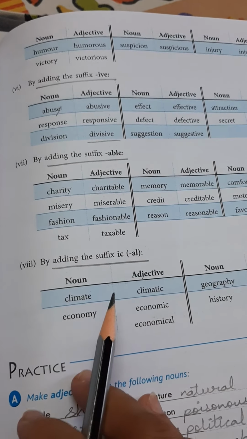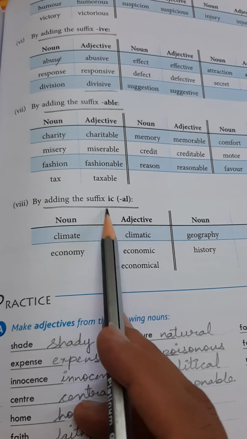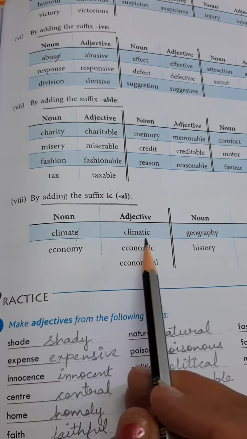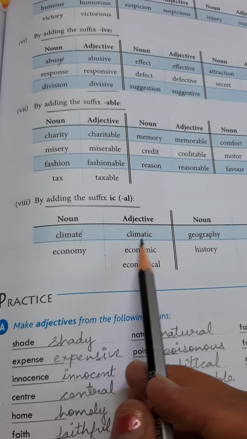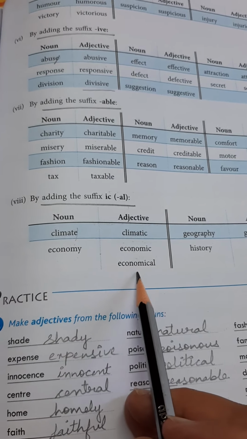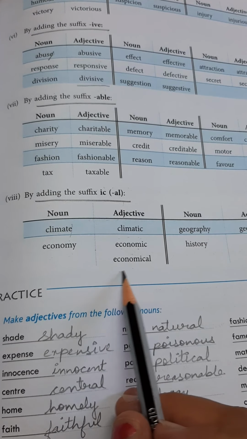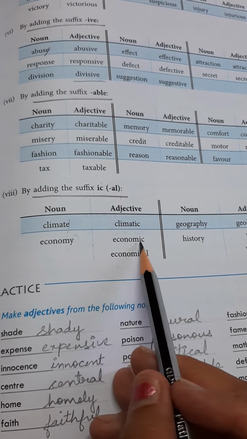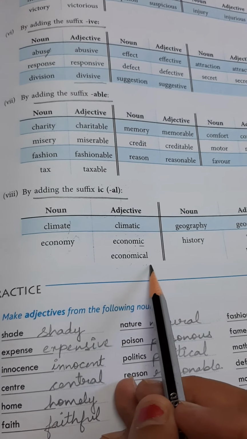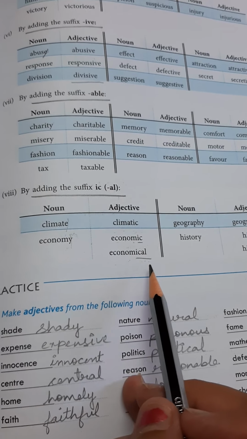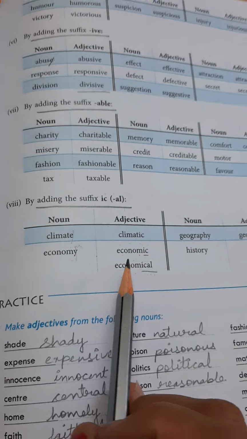Another way to make adjective from noun is by adding the suffix ic or al, like climate. If we remove this e and we add ic, then it will become climatic. Climatic is an adjective. Same way, economy, it has two adjectives. Economic also we can write, and we can also write economical. If we make it economic, then we have to remove this y and we'll add ic, and if we have to make it economical, then we'll remove this y and we add ical, economical. Fine. In this way we can make adjectives from the given nouns.